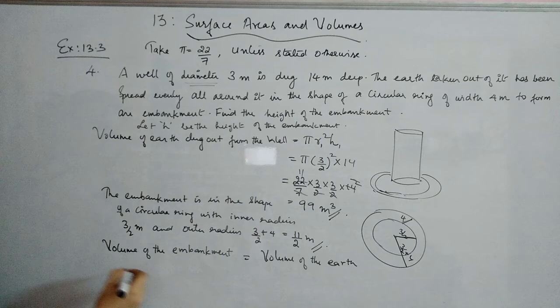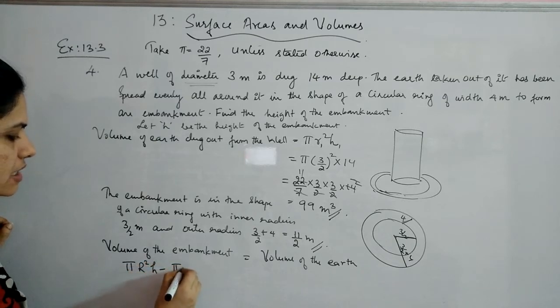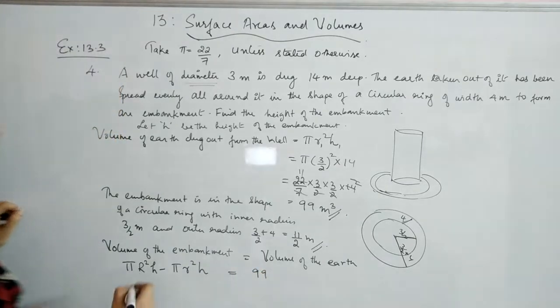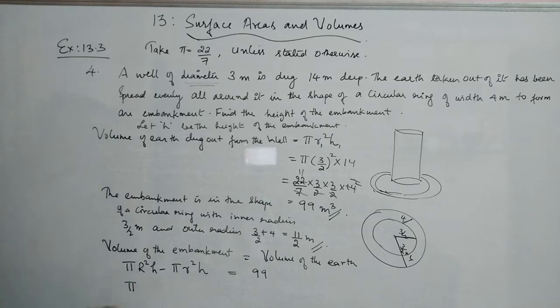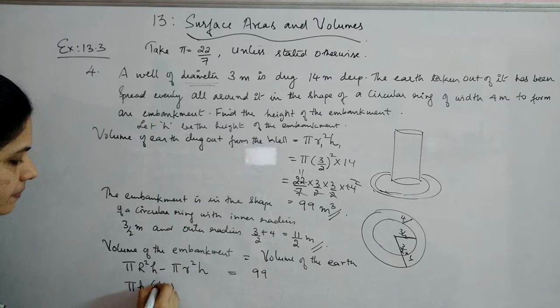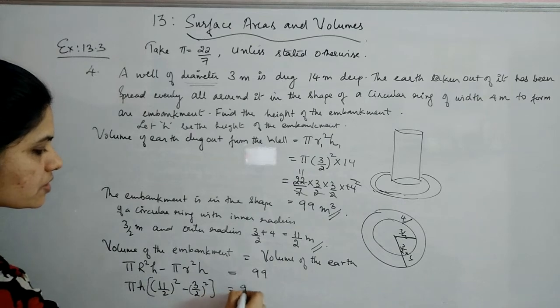It is pi capital R square h minus pi small r square h is equal to volume of the earth, 99. Now here you can take out pi, and h is also common. Height will be same, for the inner and outer are changing, but that thickness is same, so h is common. Capital R square is 11 by 2 the whole square, minus 3 by 2 the whole square is equal to 99.